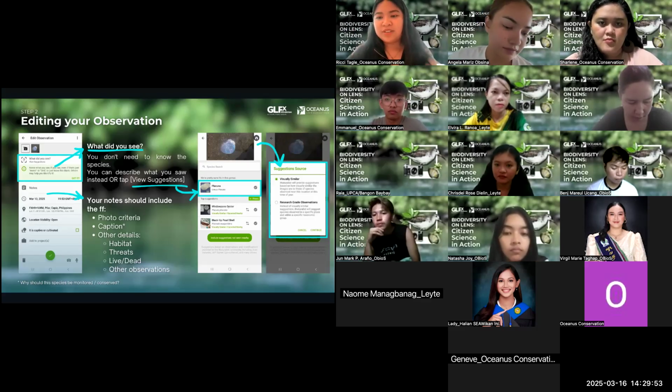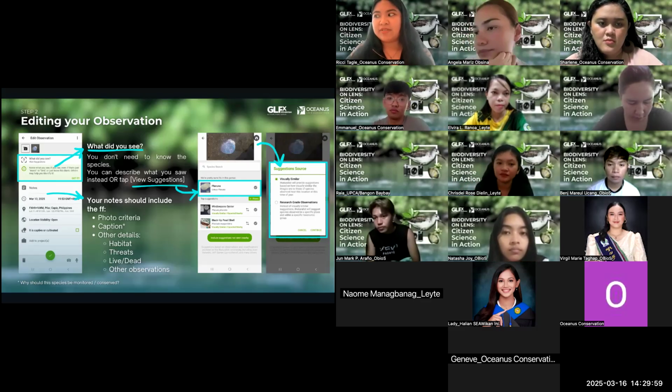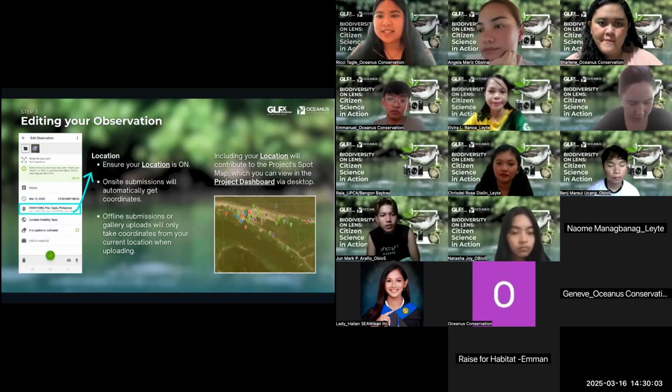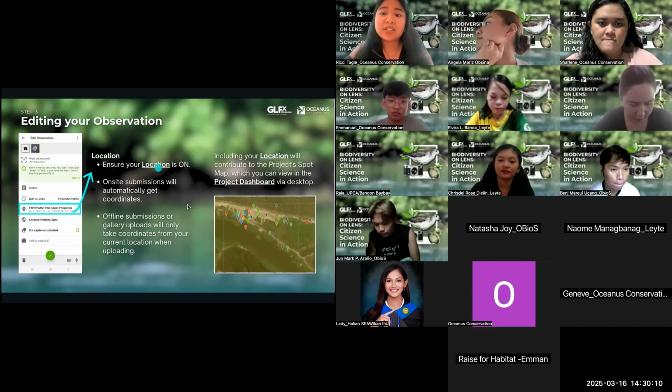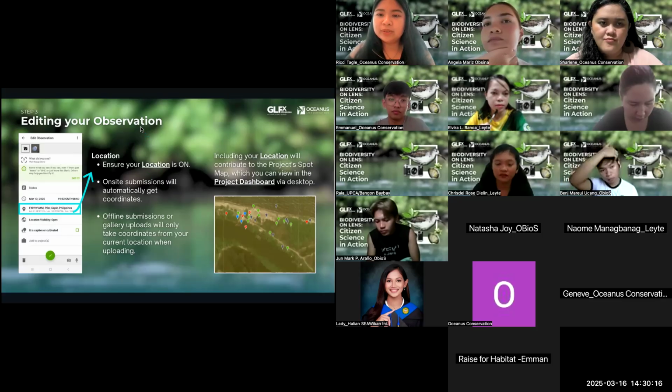And other relevant observations na makikita mo sa organism na to or around its area that is directly affecting the organism. Okay, so let's proceed to the next slide. Now, going back to location, so let's say you're in the area and there's signal, during your submission, you can tap the fourth row, which is your location.